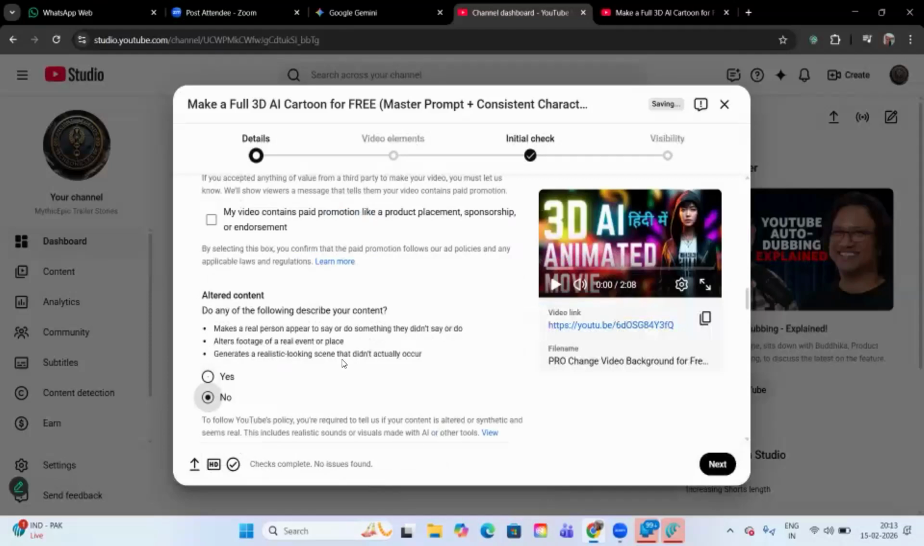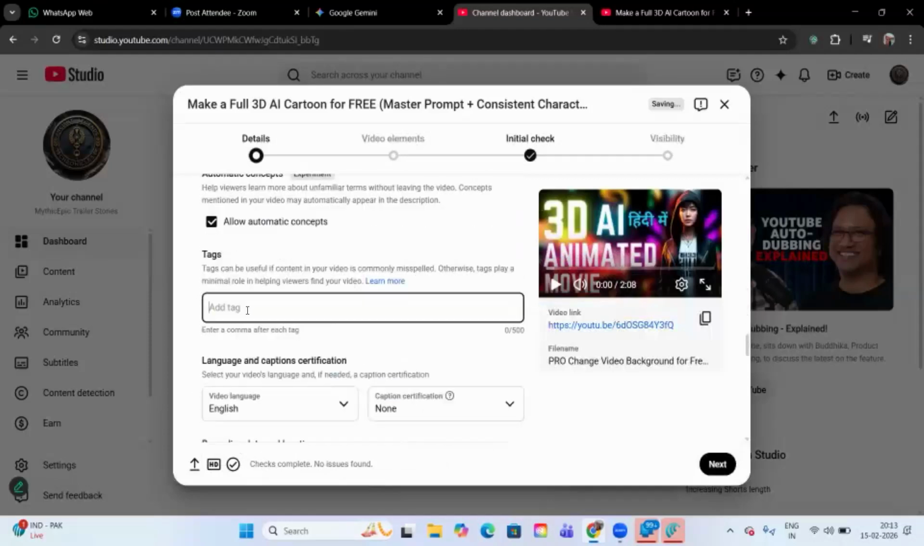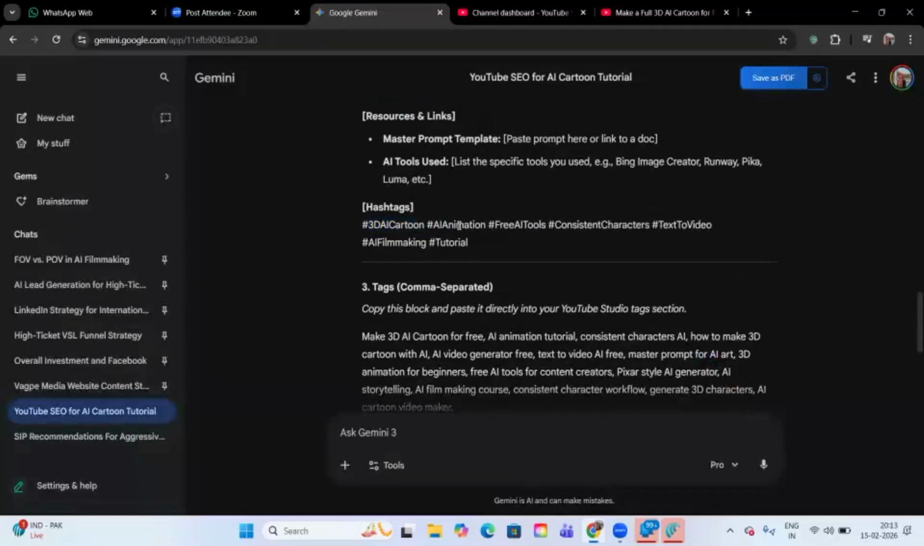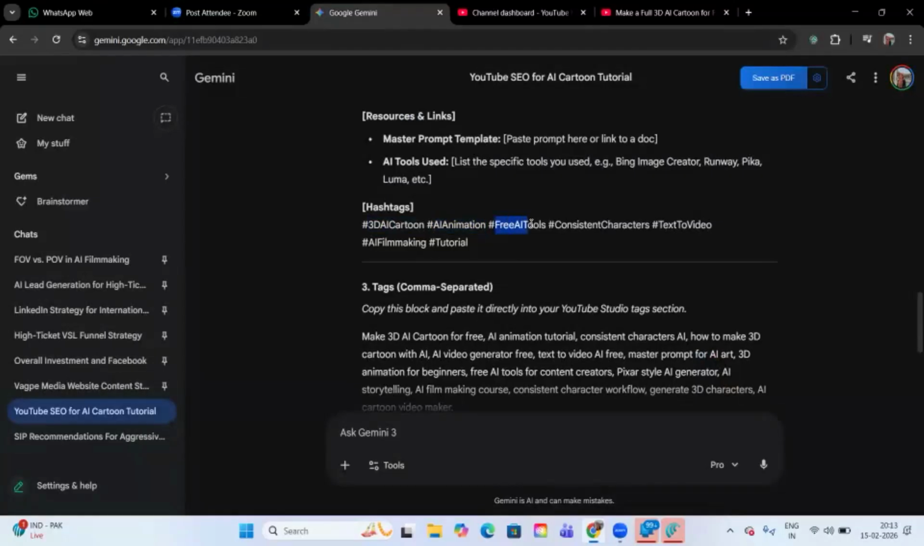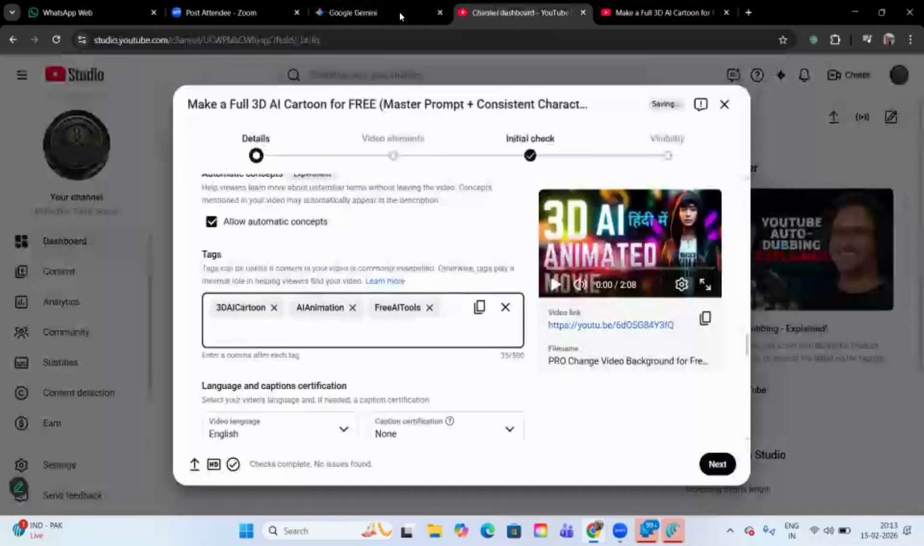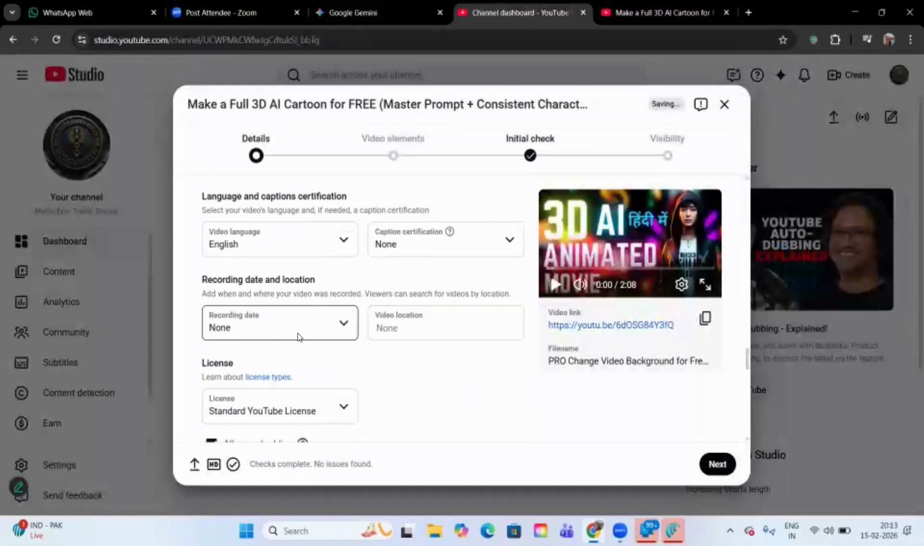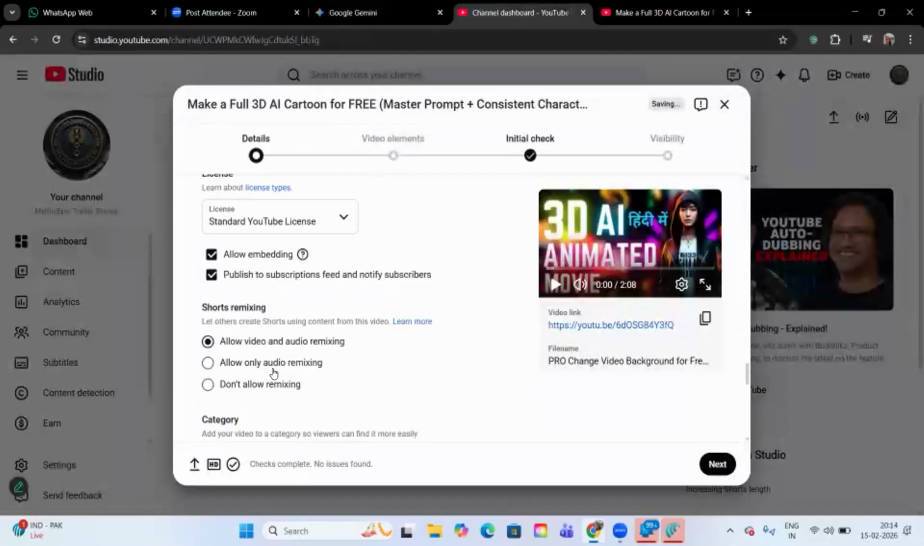Okay. Now come here to tags. Just paste the tags. Simple. All these tags you can be rest assured that these are high SEO, high long tail keywords. So it will be very high on SEO. So you can simply copy and paste it, right? Like this. And then recording date, always one day before the date of publishing. Okay. Now, if you want to allow people to remix your video, you can keep it. Otherwise, you can go for don't allow remix. If you keep don't allow remix, you yourself also cannot remix your video.